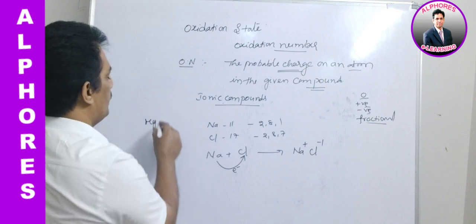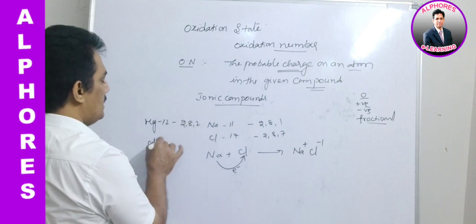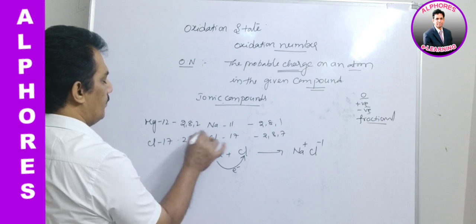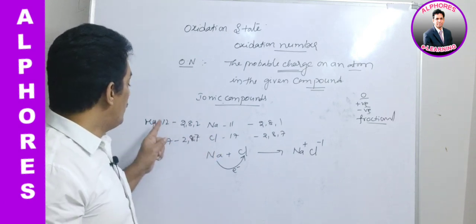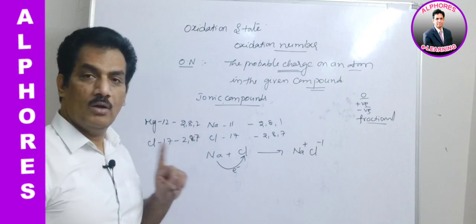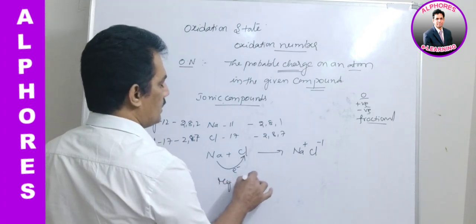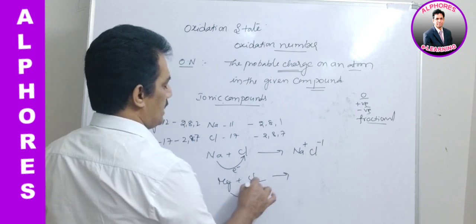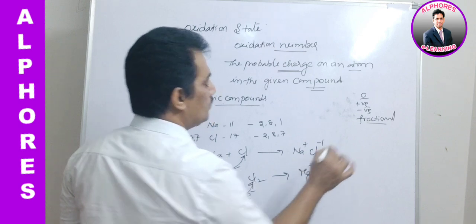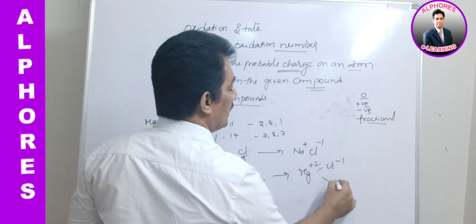And now let us go for the second element, that is nothing but magnesium. In case of magnesium, it is the 12th element, it has configuration 2, 8, 2. And again it is reacting with chlorine, the same 2, 8, 7. Clear? And now magnesium is ready to release 2 electrons, but each chlorine atom requires only 1 electron. Then what happens? This magnesium can react with two chlorine atoms, thereby releasing the two electrons. Here magnesium will get Mg+2 and each chlorine will get -1 like this.